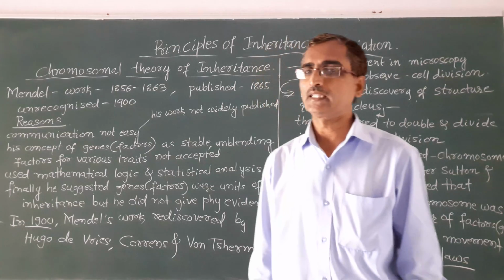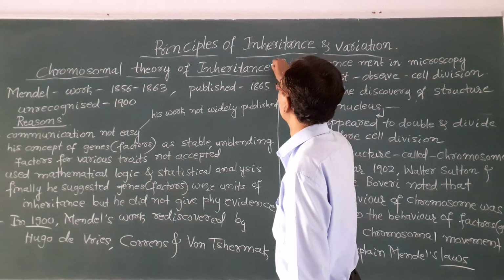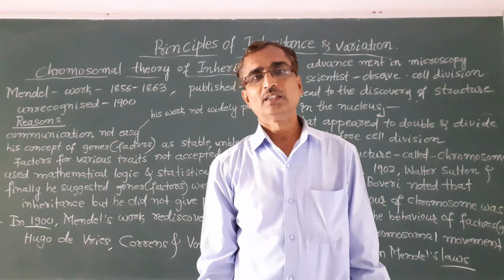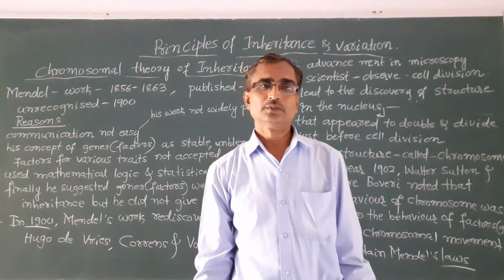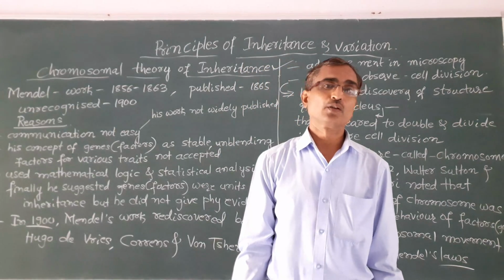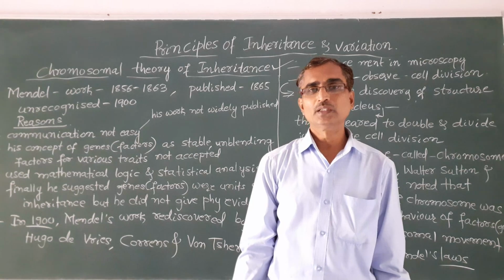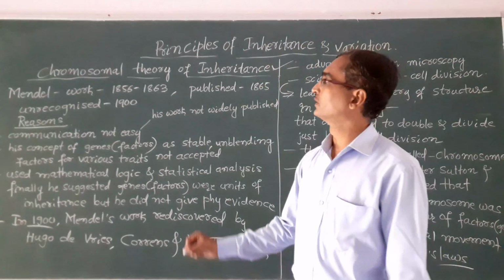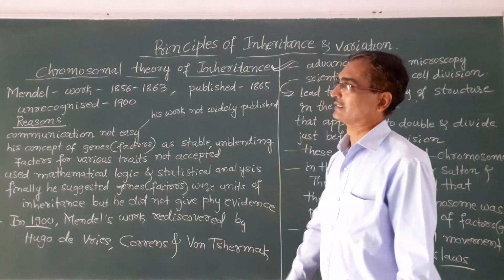Today we will discuss the chromosomal theory of inheritance. In the previous class we discussed the law of independent assortment with respect to the dihybrid cross. So today we will discuss the chromosomal theory of inheritance.